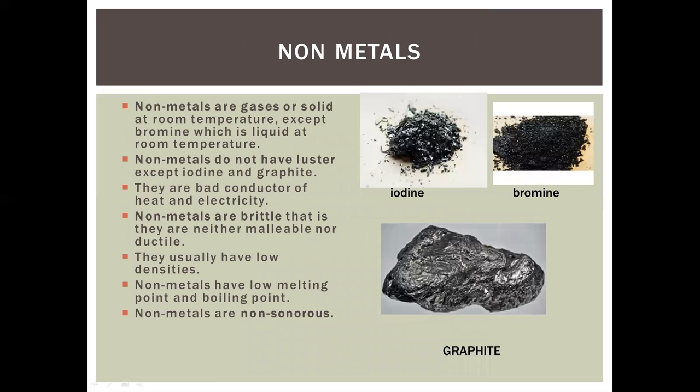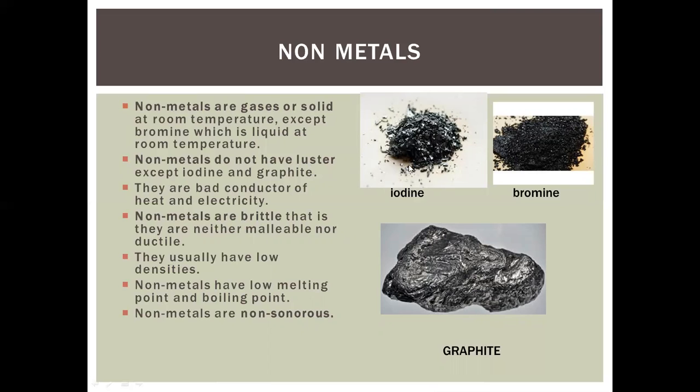See, these are the non-metals: iodine, bromine, graphite, but exceptions are everywhere. Non-metals are gases or solids at room temperature, except bromine, which is liquid at room temperature. Bromine can be found in the liquid state also. All the gases present in nature like oxygen, carbon dioxide, nitrogen are considered non-metals. So non-metals are gases also, solid also at room temperature, and some are liquid also. Non-metals do not have luster. We studied in the previous slide, they do not have luster.